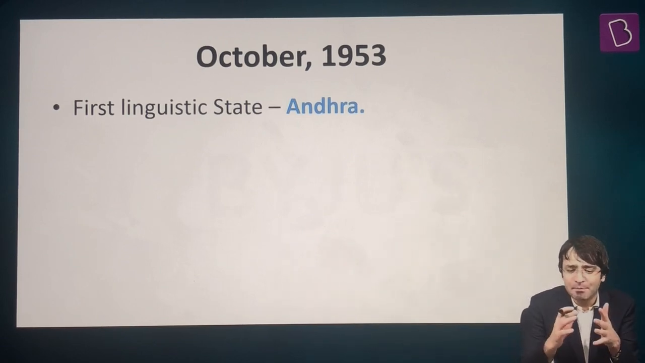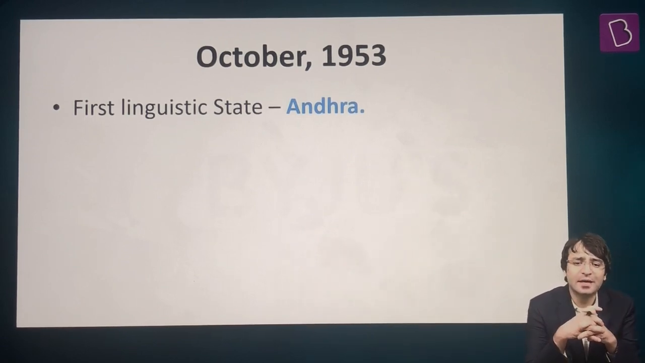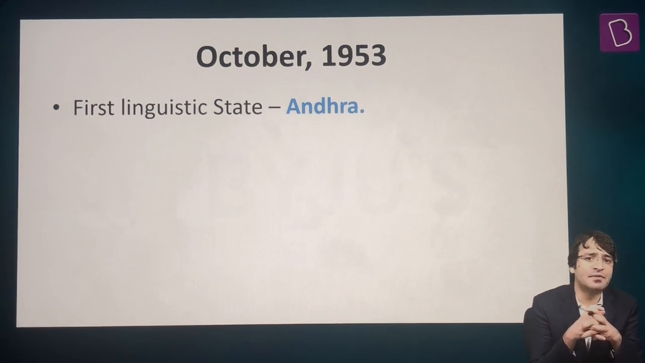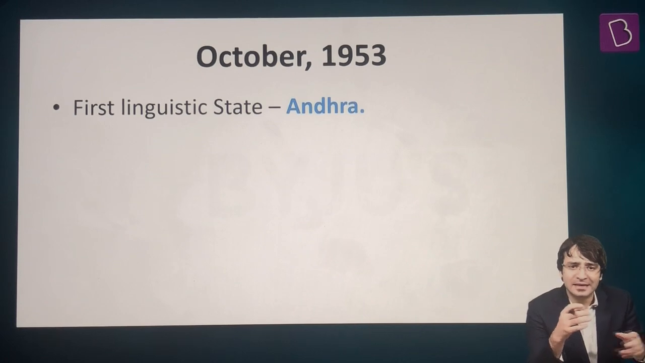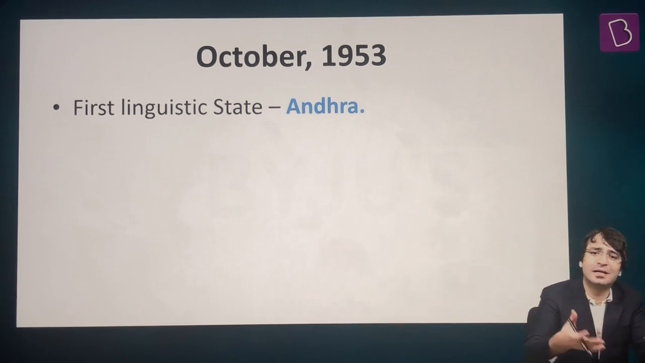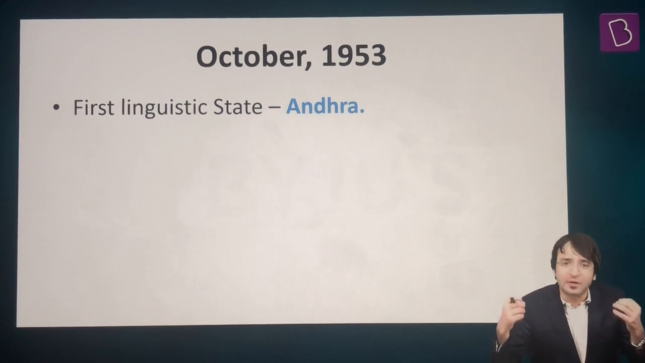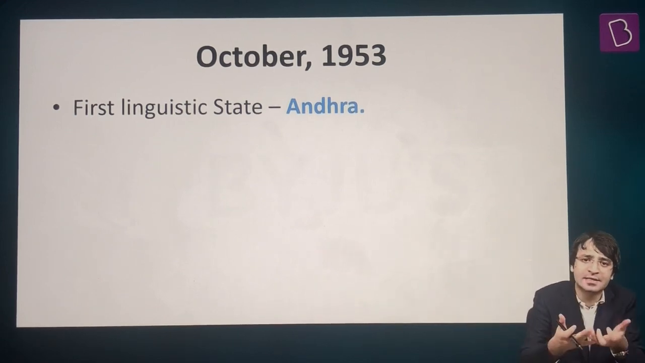But then policymakers thought that we can't have a hit and trial method. We can't have a situation where people protest in a particular area, then we succumb to these protests and ultimately create a new state. There has to be a rationale. There has to be a policy on the basis of which we should reorganize this country.